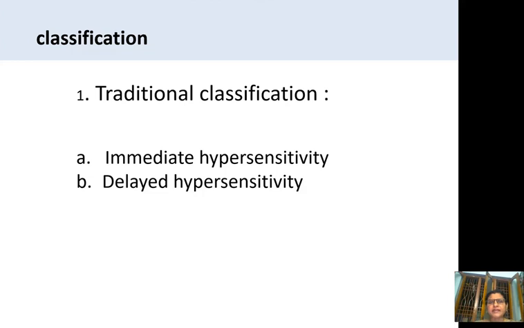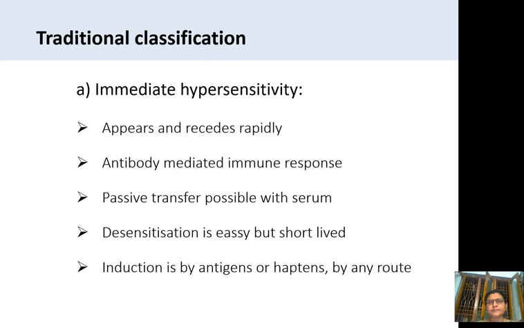This can be classified into two. This classification is called the traditional classification. Another classification is also there. In the traditional classification, it is classified into immediate hypersensitivity reaction and delayed hypersensitivity reaction.